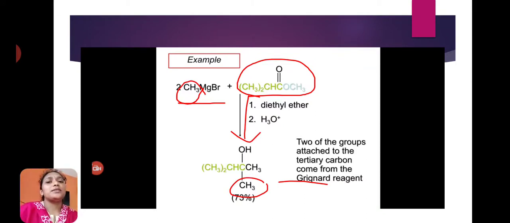Okay students, this is about today's session. Organometallic compounds. We have discussed what organometallic compounds are and some examples, preparation methods of organometallic compounds, applications of organometallic compounds, and organometallic reagents.